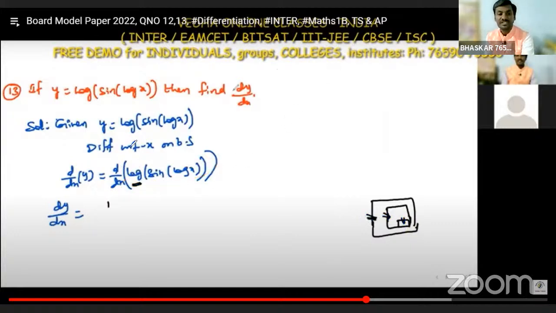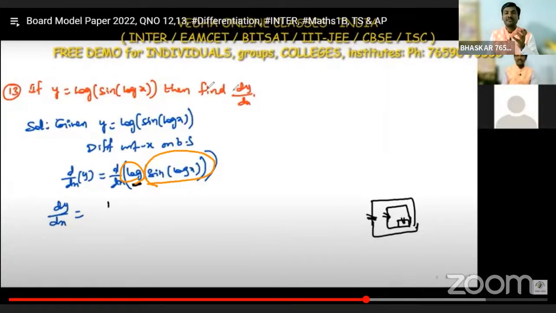So apply d by dx of log, the outside function being the logarithm, and whatever function we have in place of x, you apply the chain rule, or internal derivative, and differentiate that function once again.